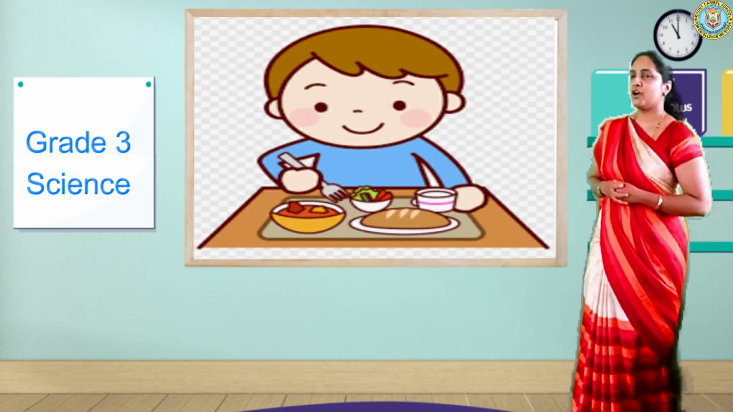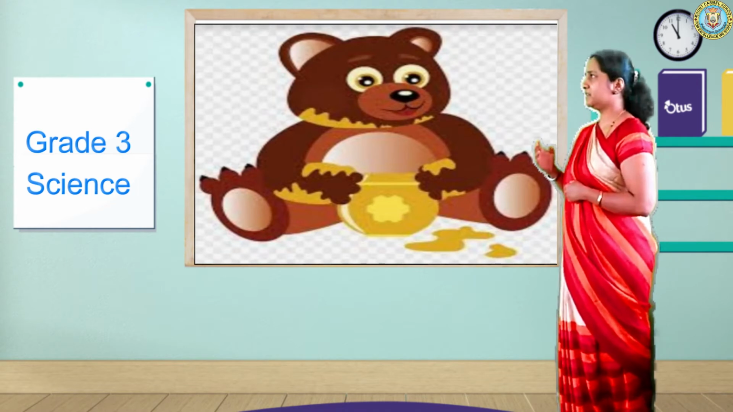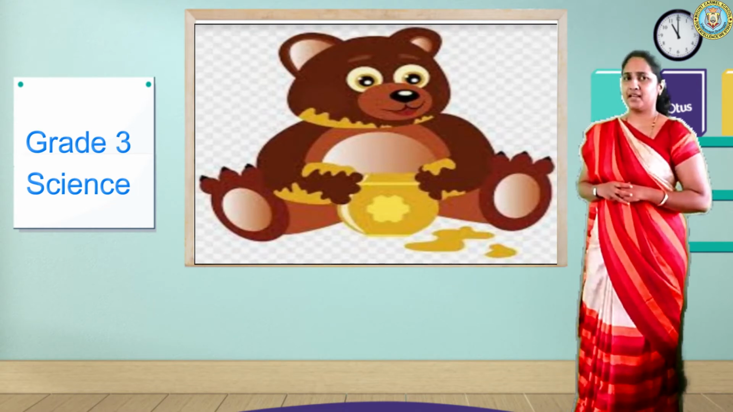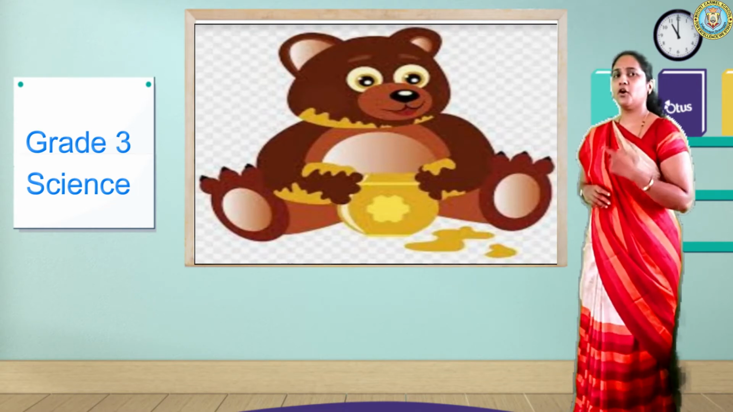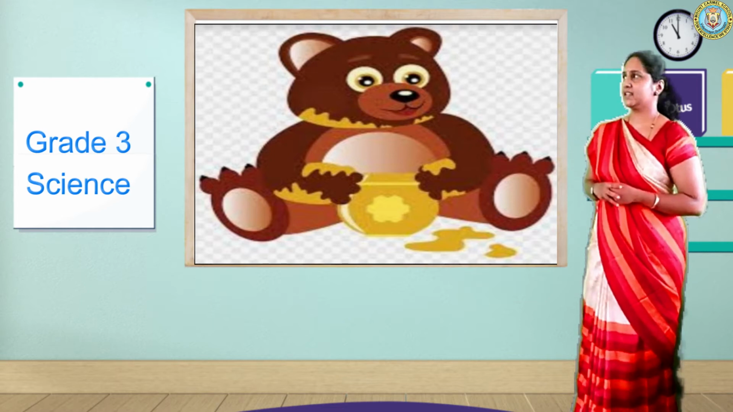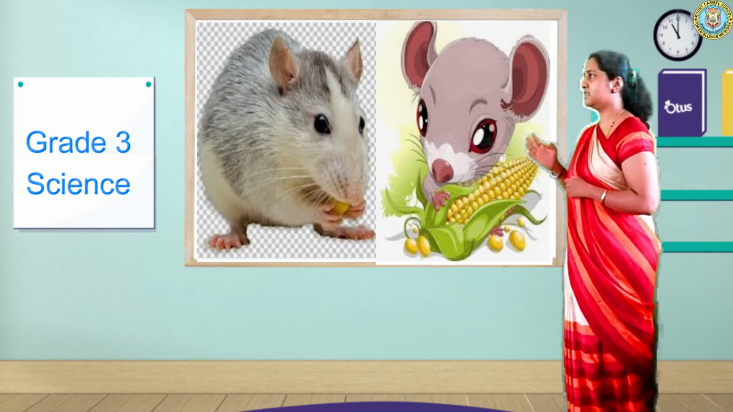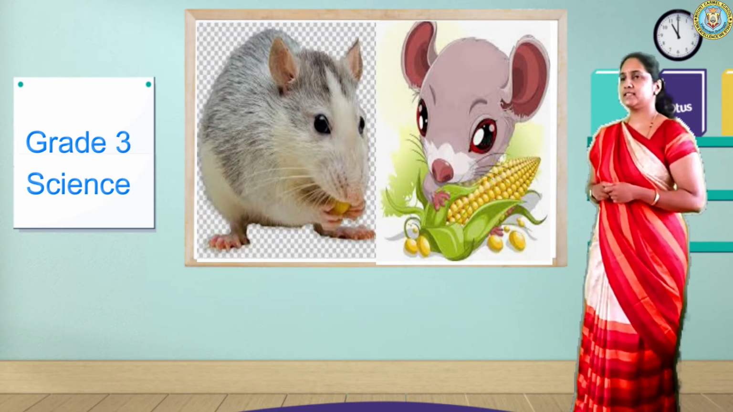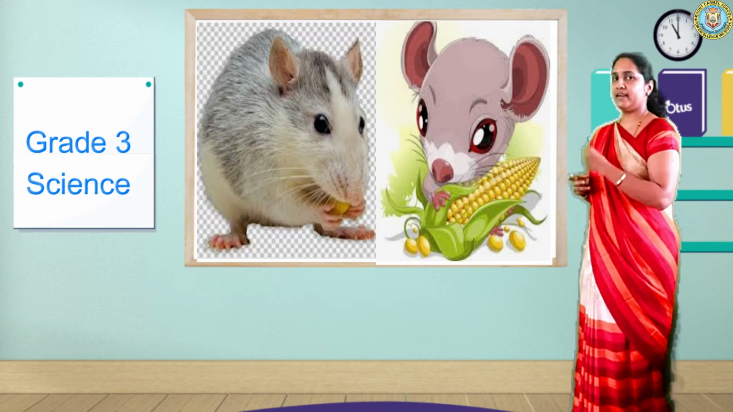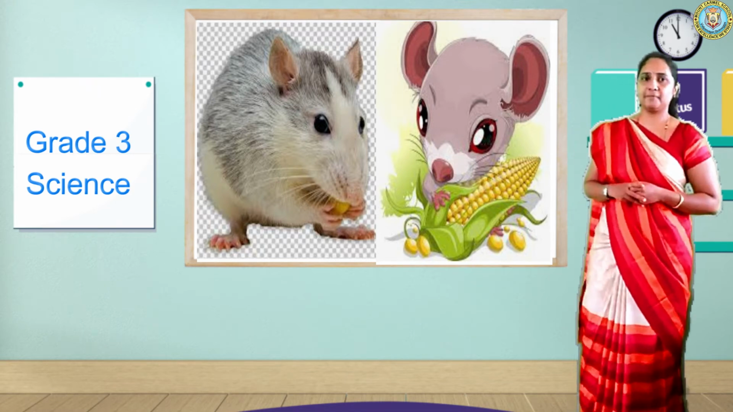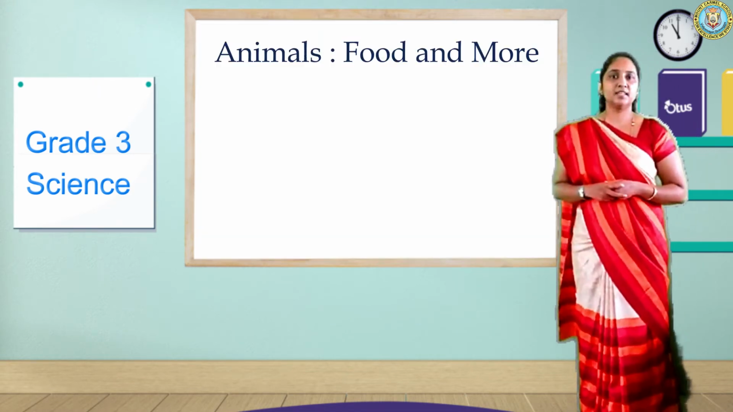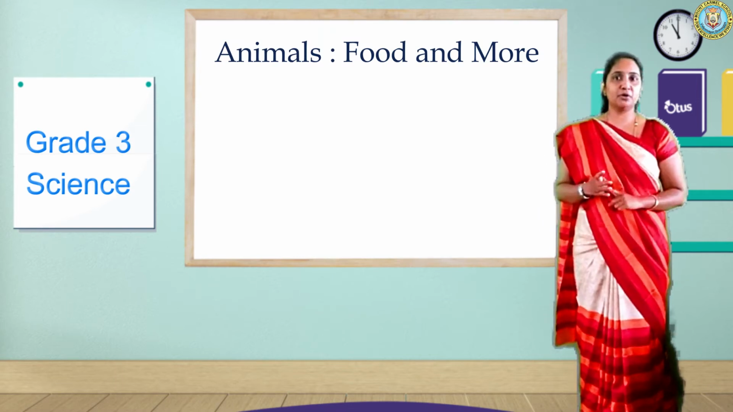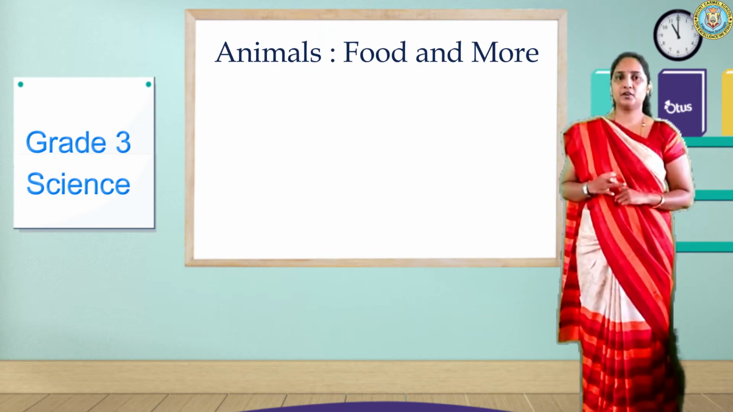Example for omnivore, next example is bear. Bear is an example for omnivore, right? Mice is also an example for omnivore because it eats both plant products and animal products. Okay? Children, did you understand what is carnivore, what is herbivore and what is omnivore?